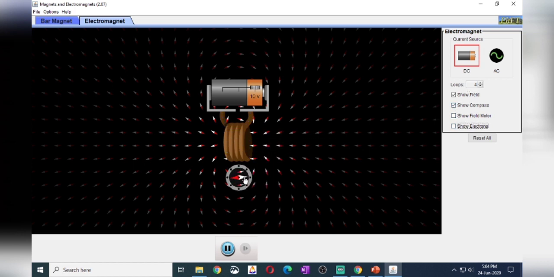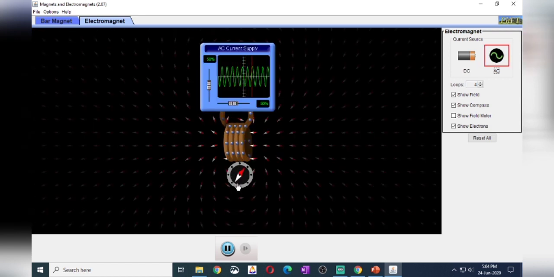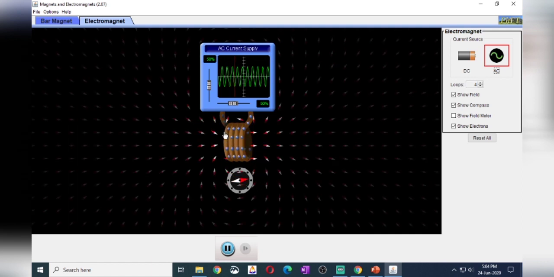Suppose instead of a DC source, I give the power supply through an AC source. What will you observe? In an AC source, the direction of the flow of electrons will be changing continuously.